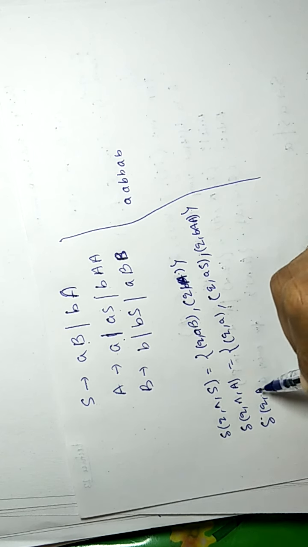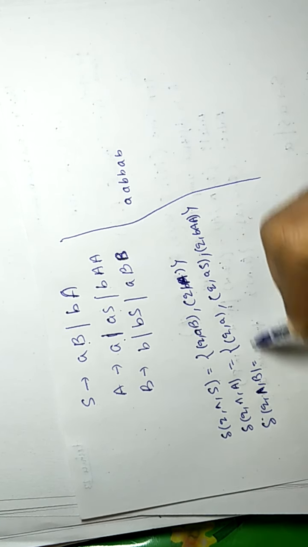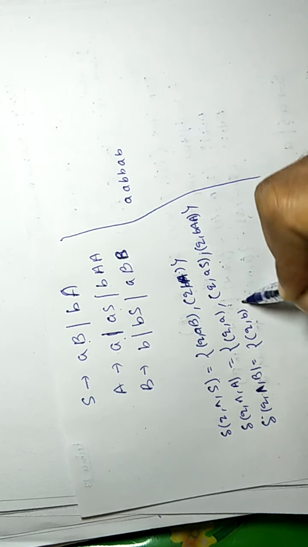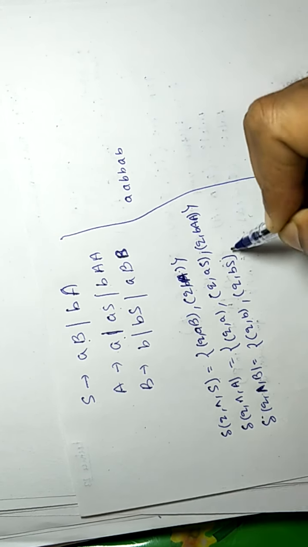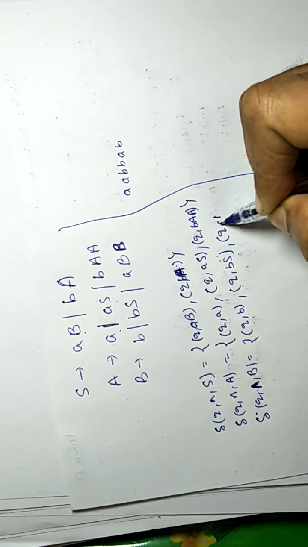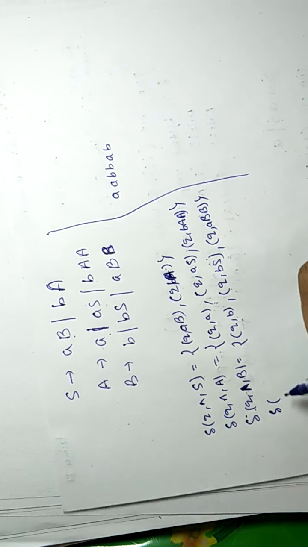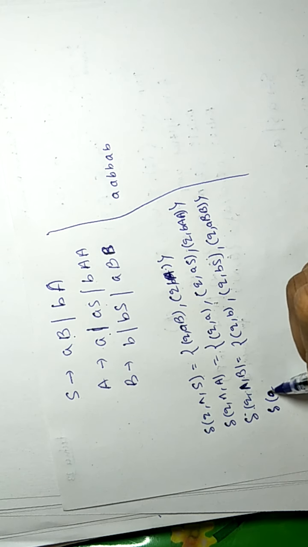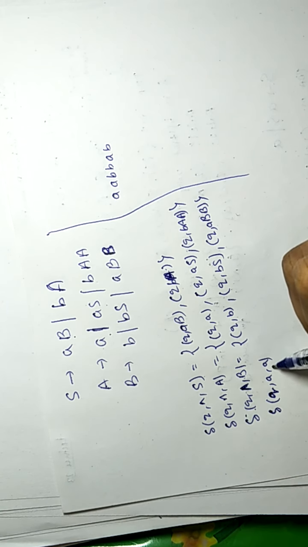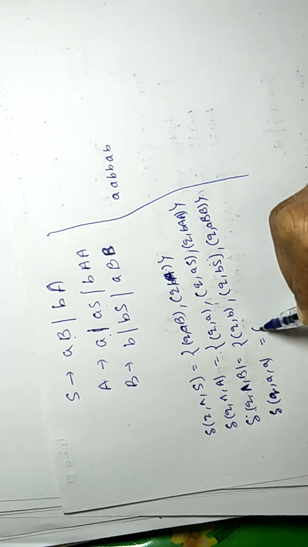Third one is capital B. B will be replaced by either small b, or BS, or ABB. These are the transitions for the non-terminals. So now we have to write for terminals. We have two terminals, small a and small b, so we have to write for each. First we are writing for small a. Whenever we get a on the input and a on the top, we will pop it. Similarly, if we get b on the input and b on the top, we will pop it.